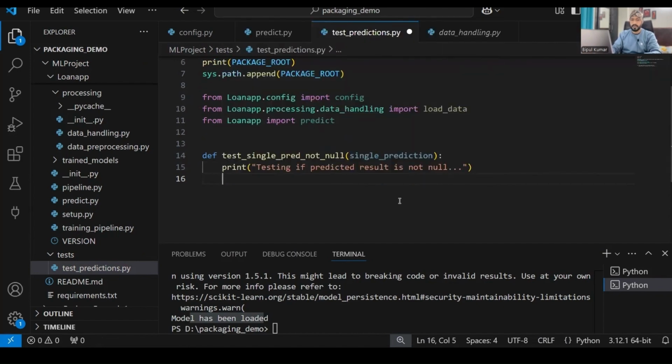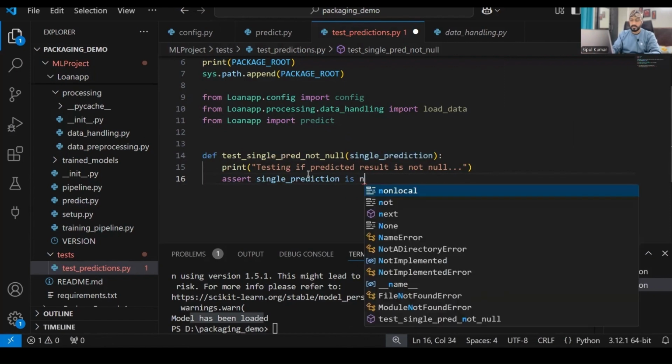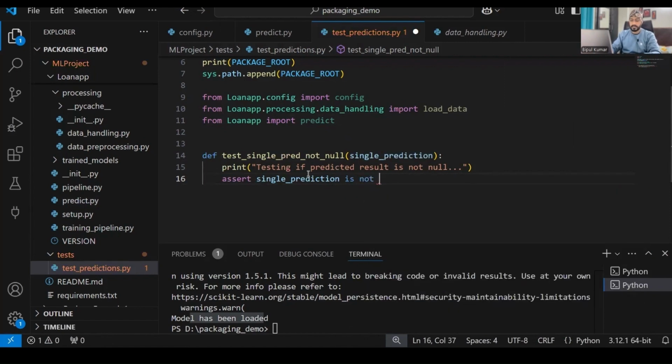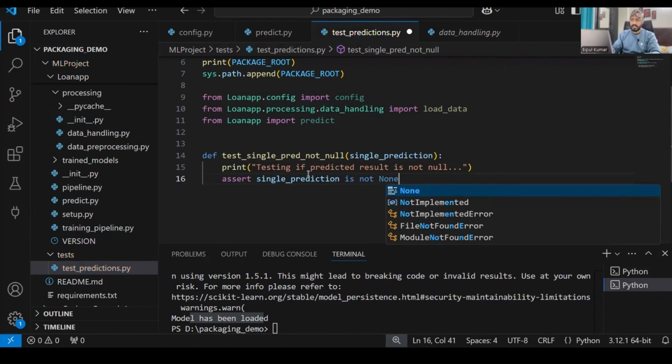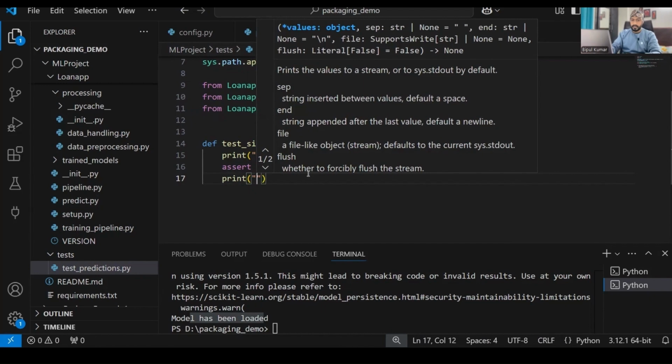I'll just write it over here: assert single prediction is not none. Okay, and then I'll just print it over here. What should I write?